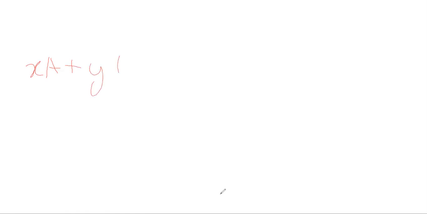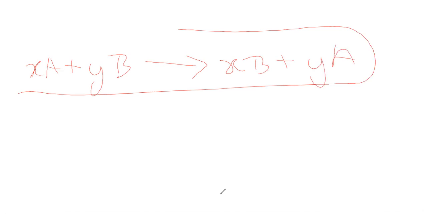You will have a common equation for this: AX plus YB gives rise to XB plus YA. If you apply all the double displacement reactions in this form, writing the reaction will be very easy for you.